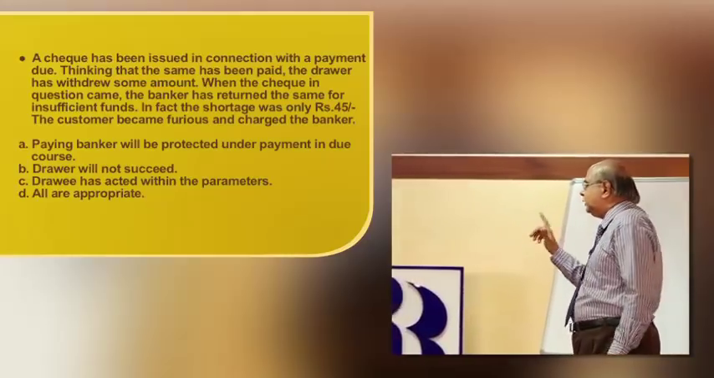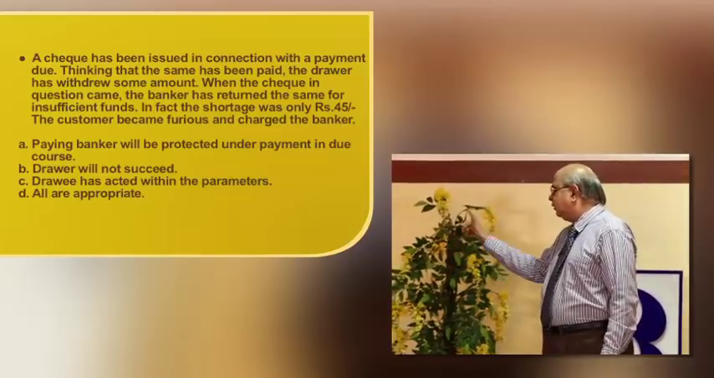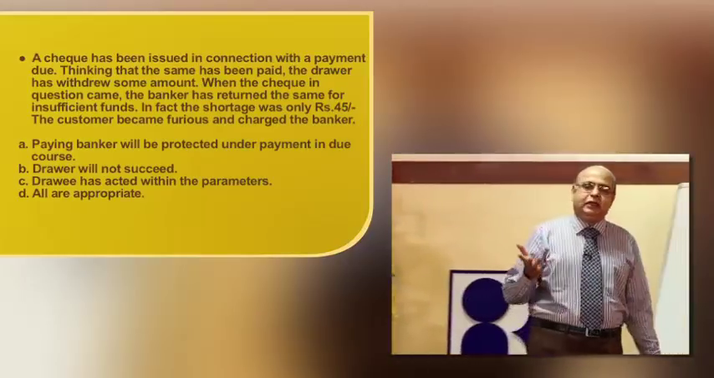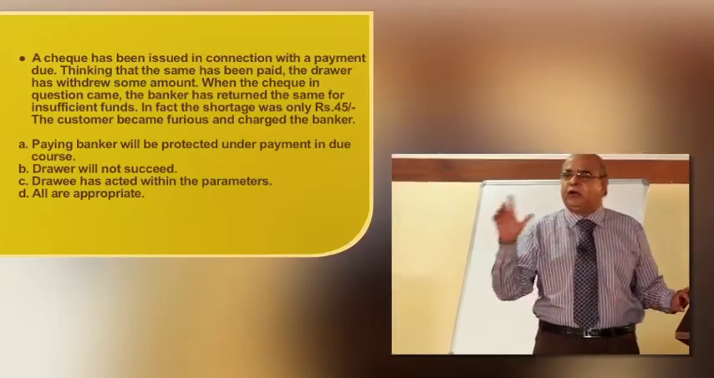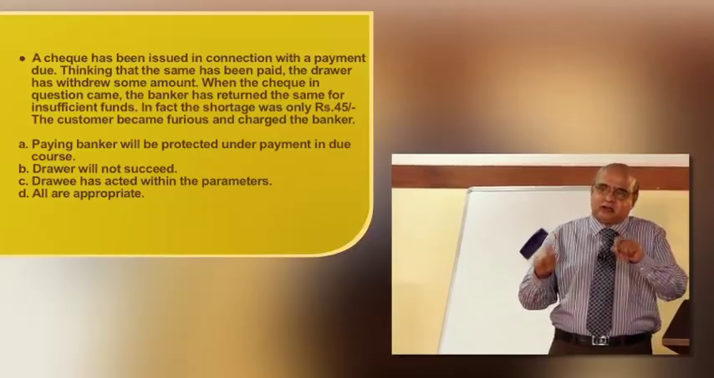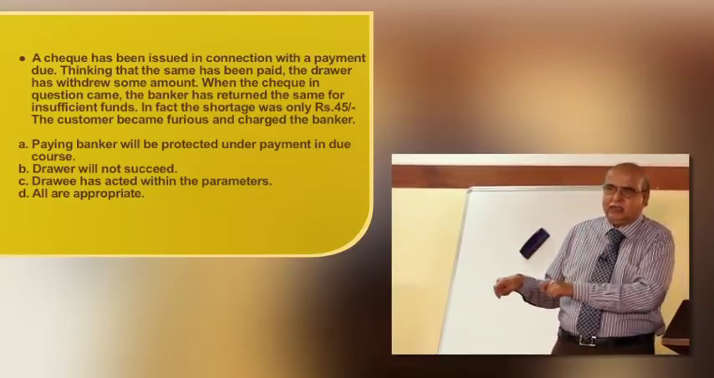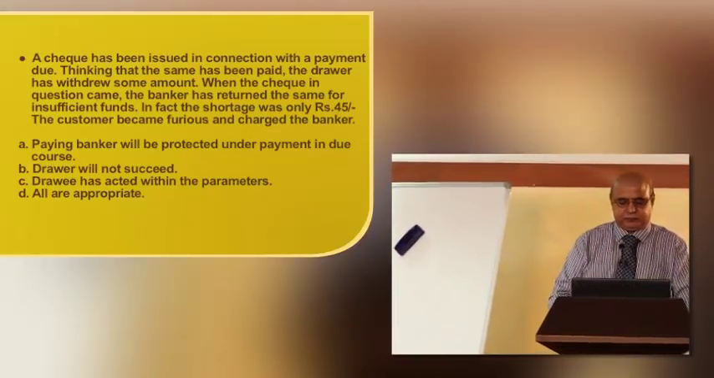Paying banker will be protected under payment in due course. Drawer will not succeed. Drawee has acted within the parameters. All are appropriate. It is left to the discretion of the bank to honor, to accommodate the particular check. If the bank takes the decision to return the check, theoretically, legally, it is in order. So the answer is all are appropriate.